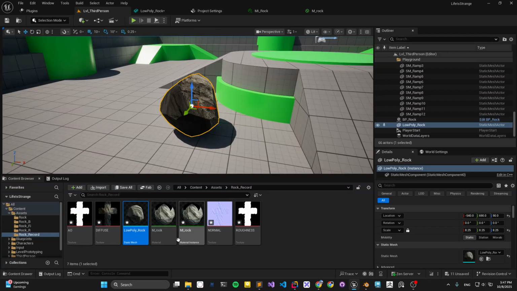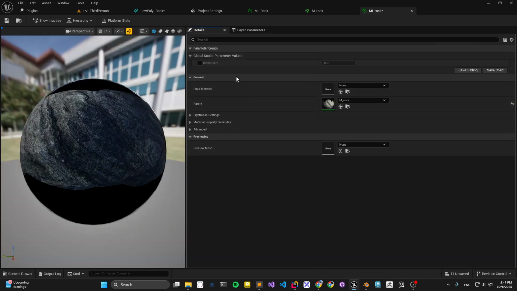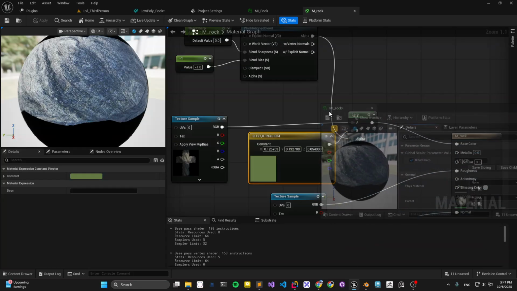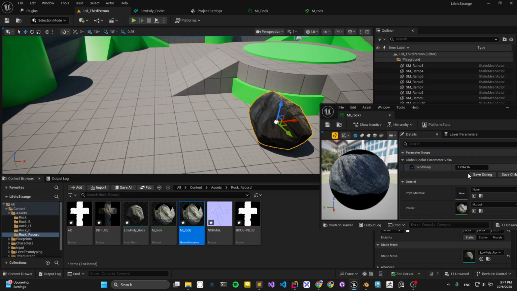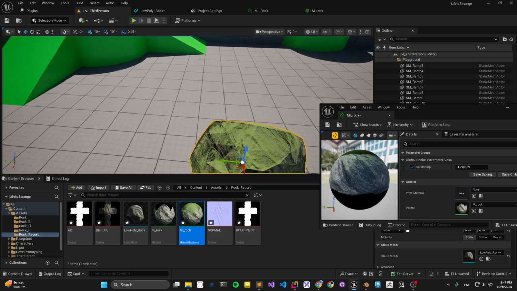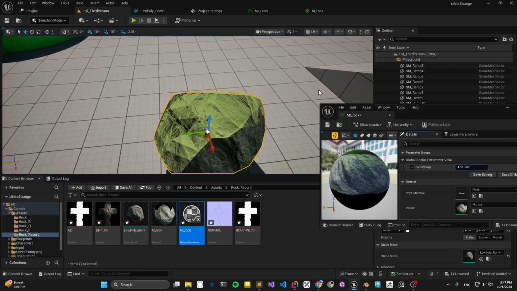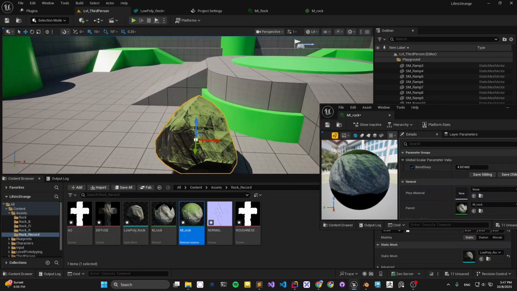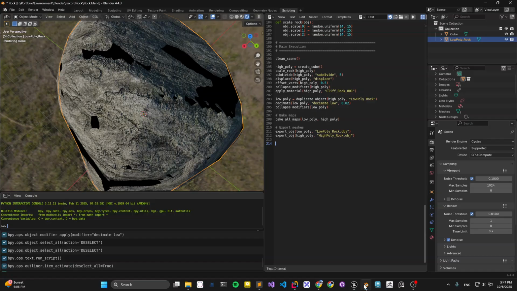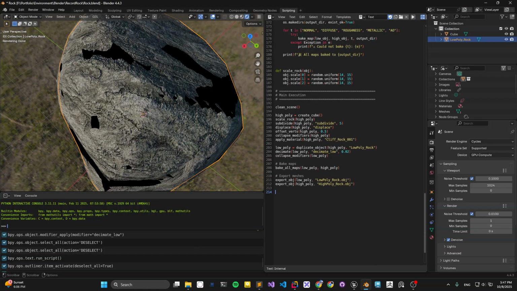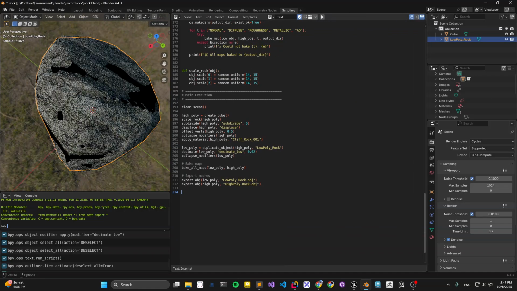Let me open my material instance and increase the value. Let's just try it and see in the editor while increasing it. Yeah, that's what you get. And that's what we got. And we can simply run it and regenerate. And let's expand the code a little further.